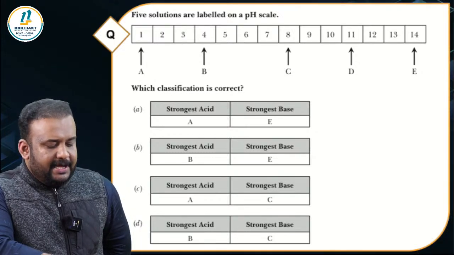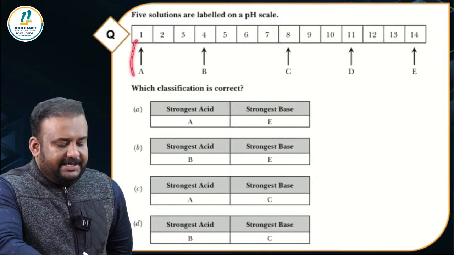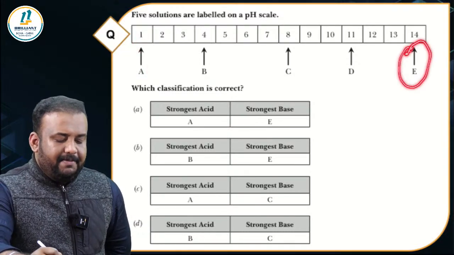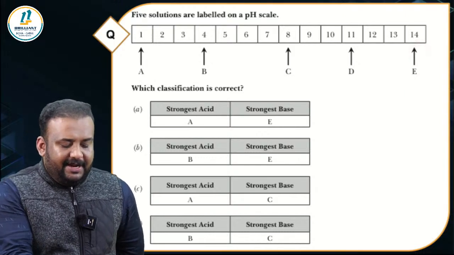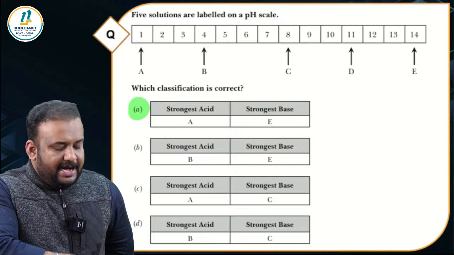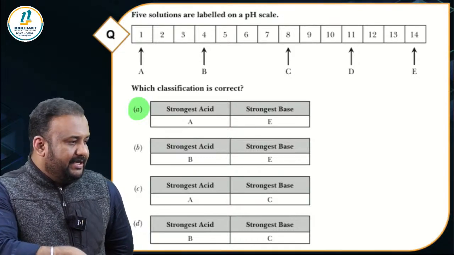Which classification is correct? See, from the pH scale itself, we can see that A is going to be the most acidic and E is going to be the most basic. So in option A itself, it is clearly given strongest acid is A and strongest base is E. So it is the correct choice.